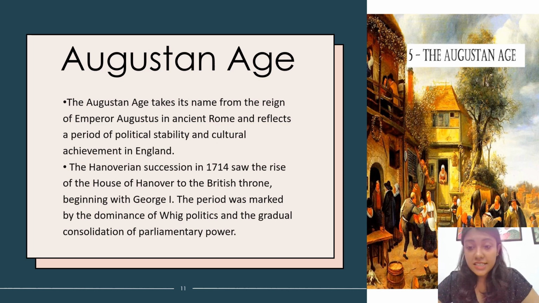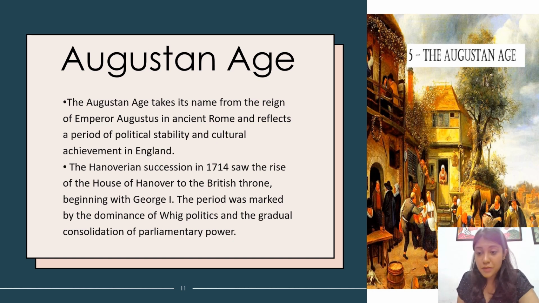Now, the next age is Augustan. The Augustan age takes its name from the ancient Roman Emperor Augustus, and this age sees a period of political stability and cultural achievement in England. In this time period, we see the House of Hanover take over the British throne. The Hanover succession happened in 1714, beginning with George I.